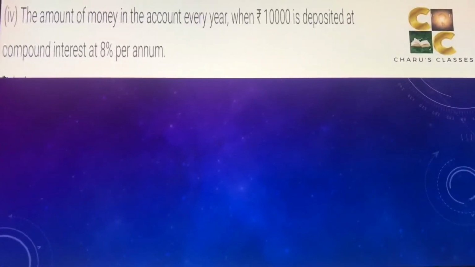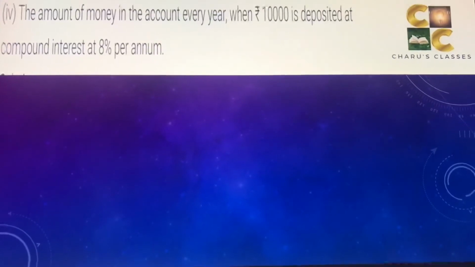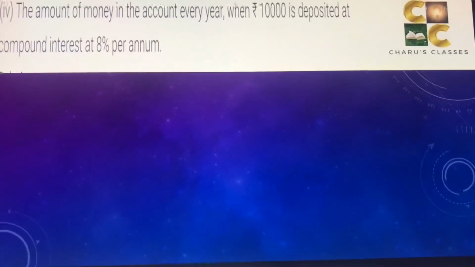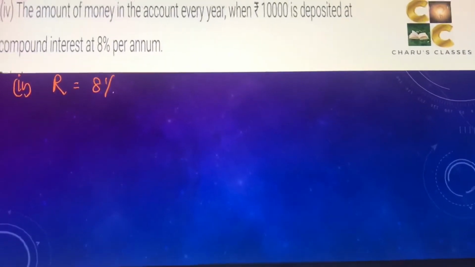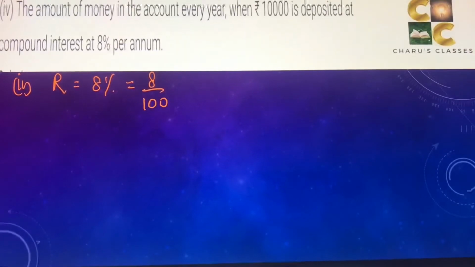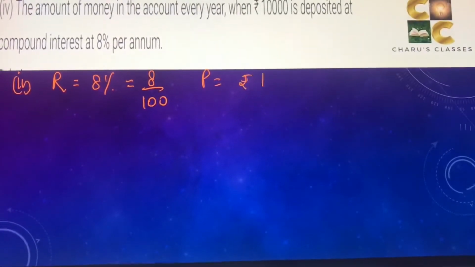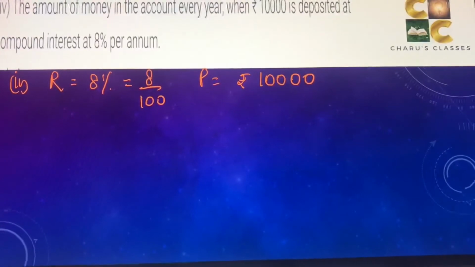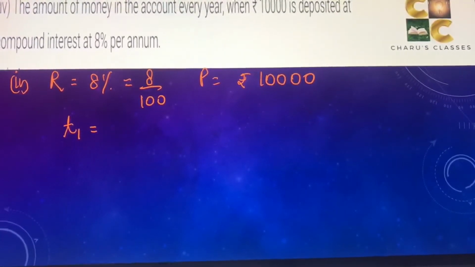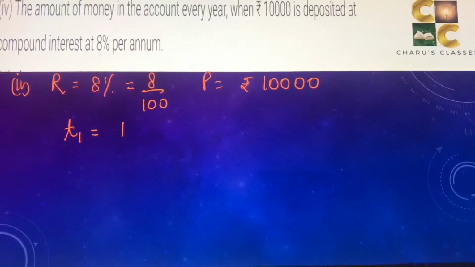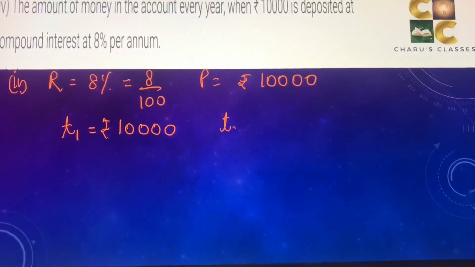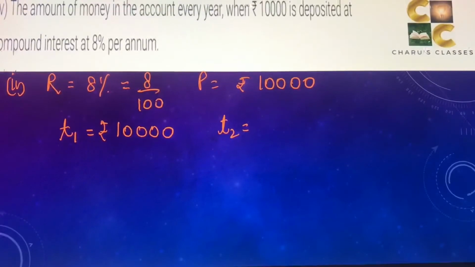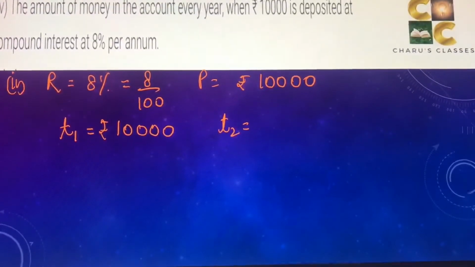Part 4. The amount of money in the account every year when rupees 10,000 is deposited at compound interest at 8% per annum. The rate of interest is 8%, that is 8 by 100, and the principal amount here is given to be rupees 10,000. So our term 1 is equal to the principal. So initially the amount was rupees 10,000. The second term, the amount, is increasing by the compound interest of 8% per annum.